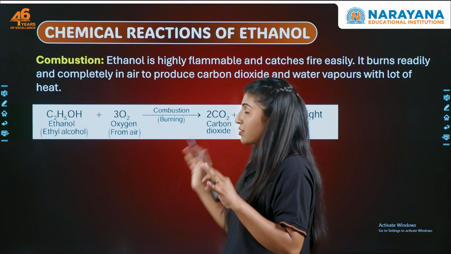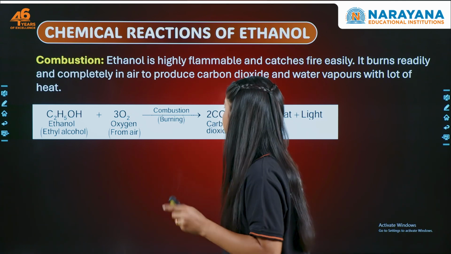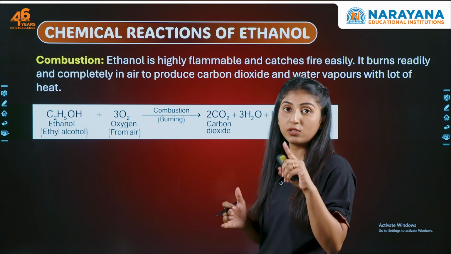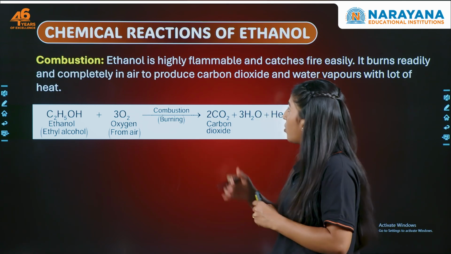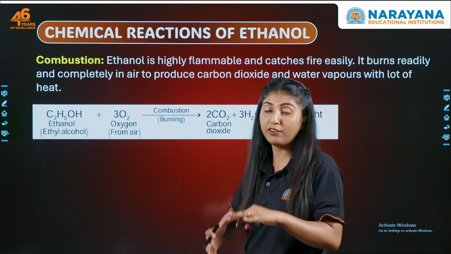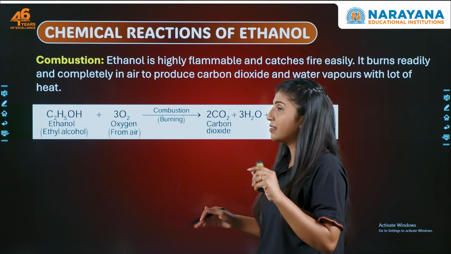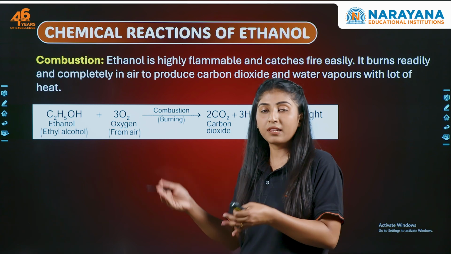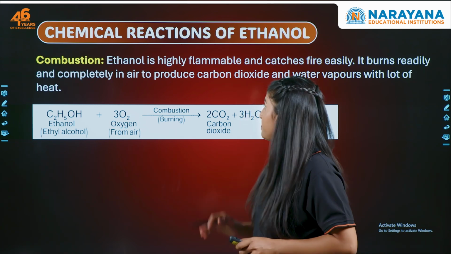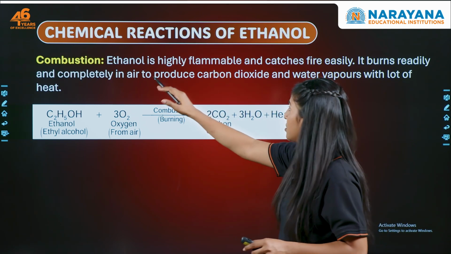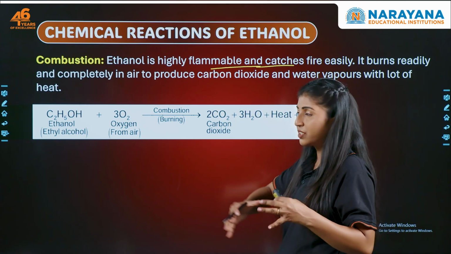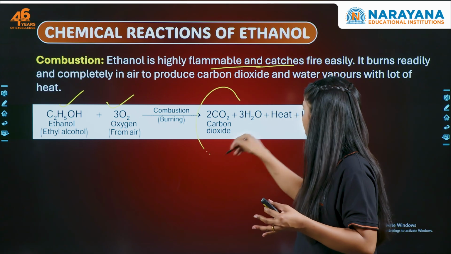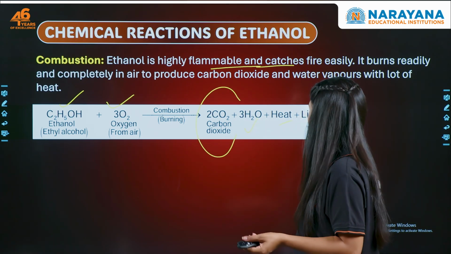Now, let's quickly see some of the chemical properties of ethanol. This is very important in your examination. Like other carbon compounds, ethanol also undergoes combustion. Ethanol is highly flammable. And that's the reason why in some countries, in fact in India also, we have started mixing ethyl alcohol with petrol, right? In combustion, ethanol catches fire completely. Ethanol reacts with oxygen to form what? Carbon dioxide, water in the form of vapor, heat and light.